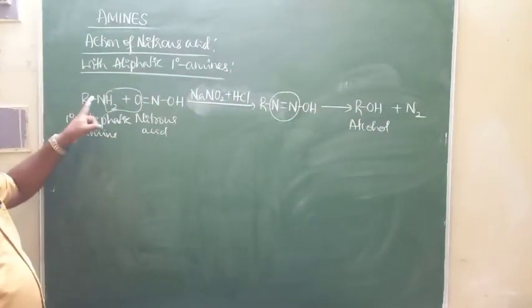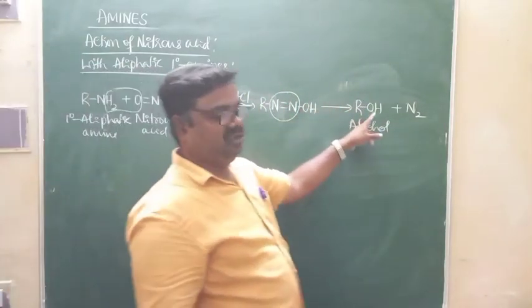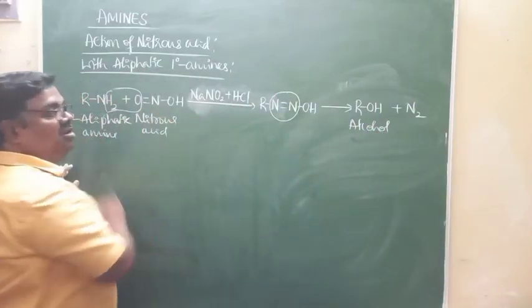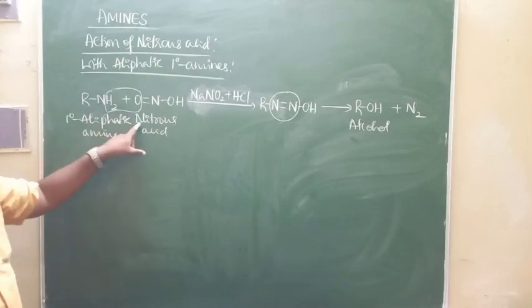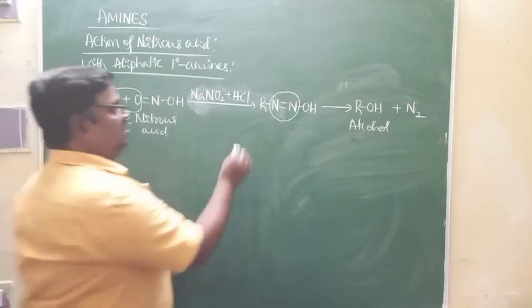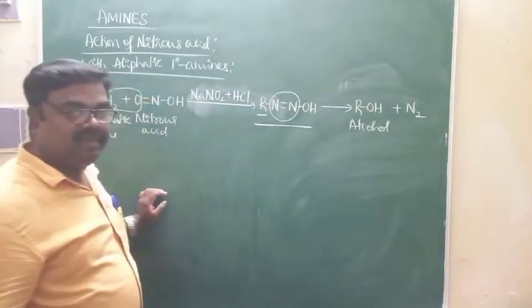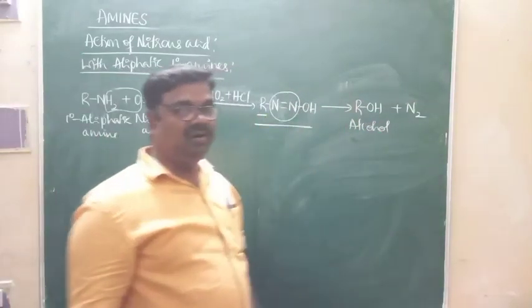Interesting. The NH2 group is replaced by the OH group by the action of nitrous acid on primary aliphatic amines. If the R group is an alkyl group, this compound is very, very unstable and decomposes to form alcohol.